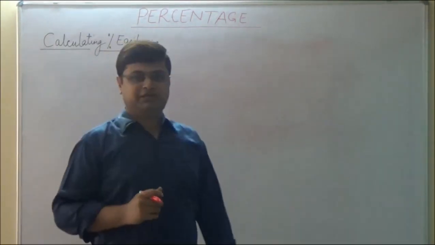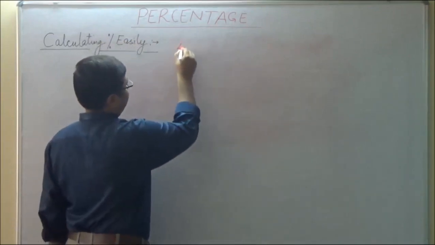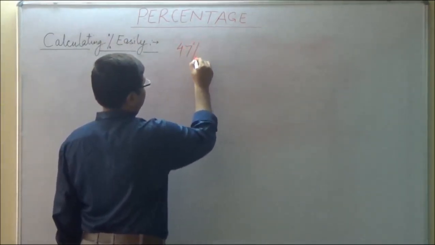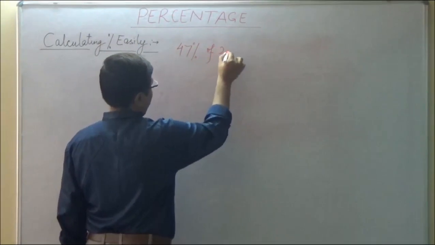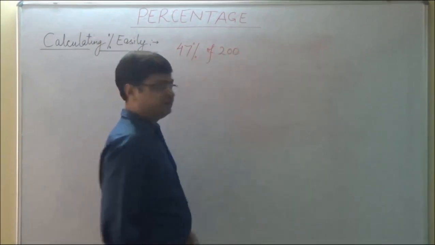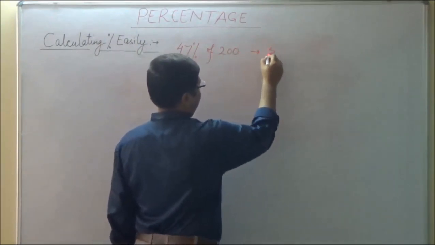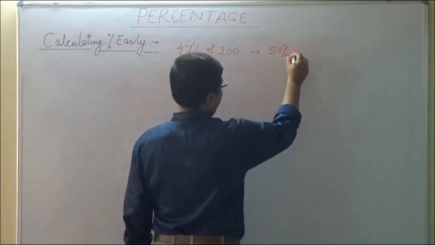Another example. So let us find out 47% of 200. 47% is 50% minus 3%.